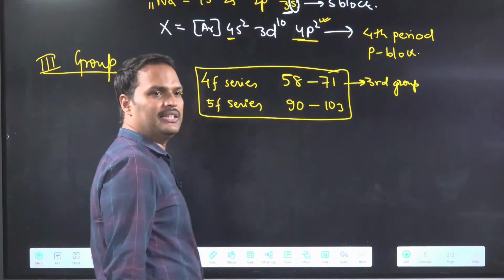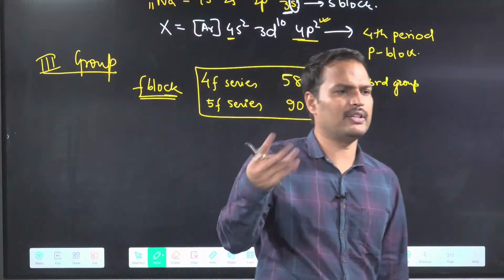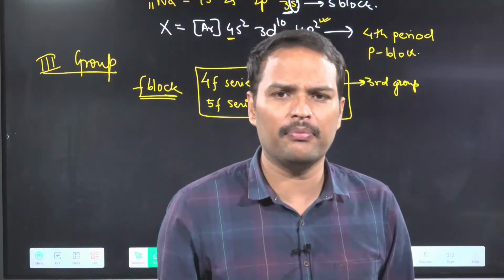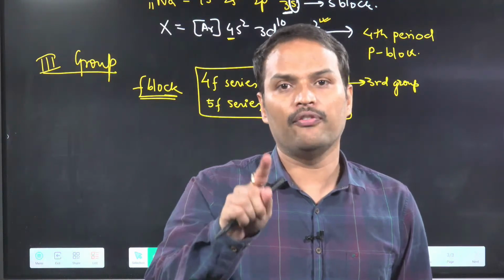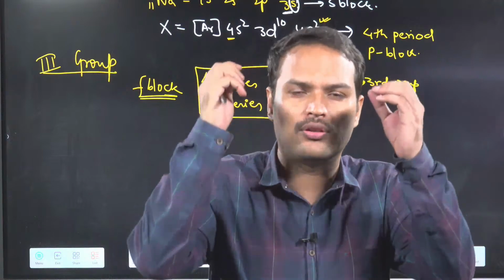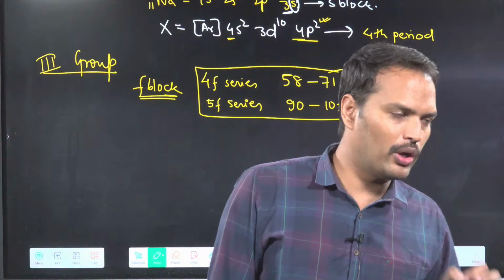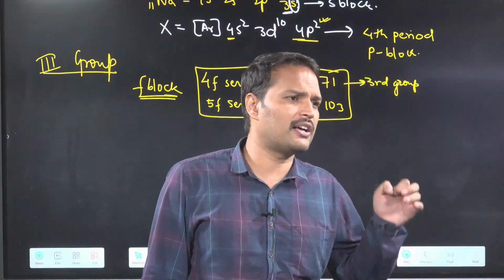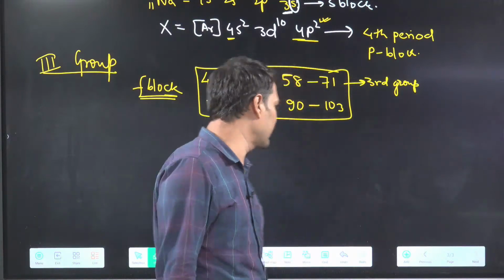So anything they give you, first you see. Suppose they give you any question, 68, 59. You first check for F block. If it is F block, you will get the answer in 5 seconds only. If you will not check, you will waste 5-10 minutes, and then also there is no guarantee. So I am telling you again and again, if they give you any atomic number, first check for F block. Clear with this point?